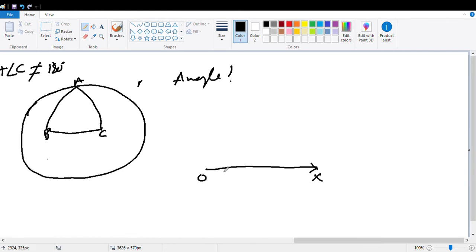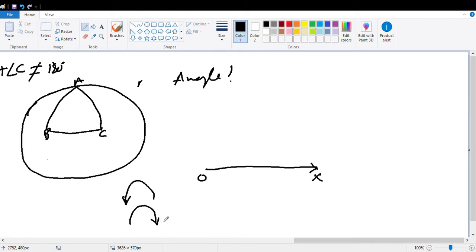Now, just imagine this straight line is revolving in an anti-clockwise direction. There are two types of direction of rotation. Anti-clockwise direction means right to left, like this, and clockwise direction means left to right, like this.